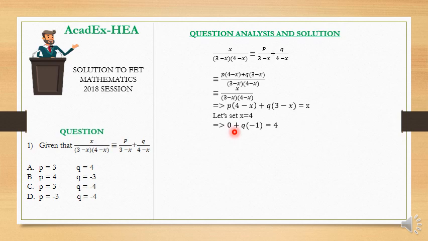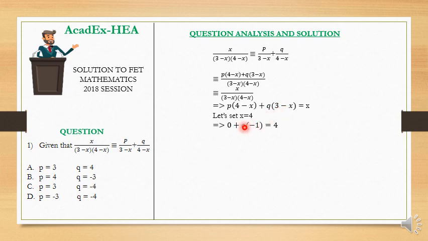Now setting x to be equal to 4, we put 4 all through in this equation. Wherever we have x, we substitute 4 in the equation. We are going to have p into what? 4 minus 4, which is 0. It turns p into 0, which is p times 0, 0, plus q into 3 minus 4, which is negative 1.